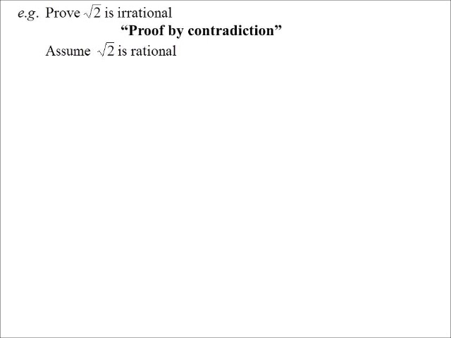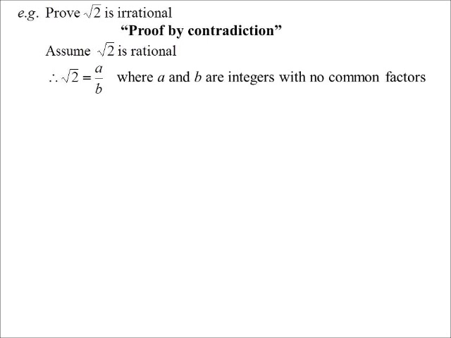Now, if it is a rational number, then I know I can write it as a over b, where a and b are both integers, and I'm assuming this is in its lowest form, so there's no common divisor other than the number 1 between a and b. So they're integers with no common factors other than the trivial one of 1. Rearranging that, I get b times the square root of 2 is a. If I square both sides, I get 2b squared is a squared.